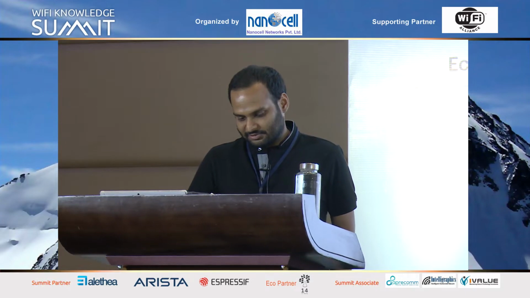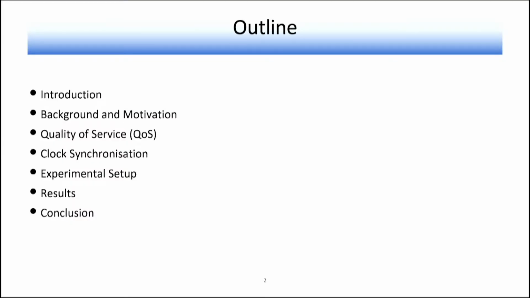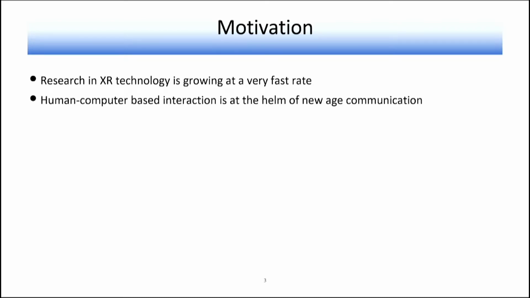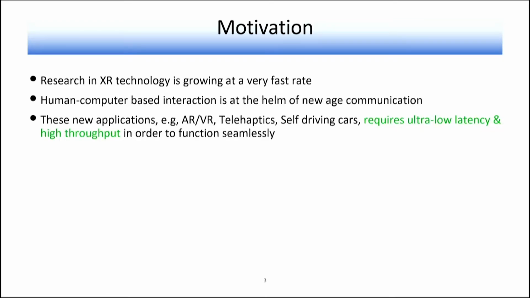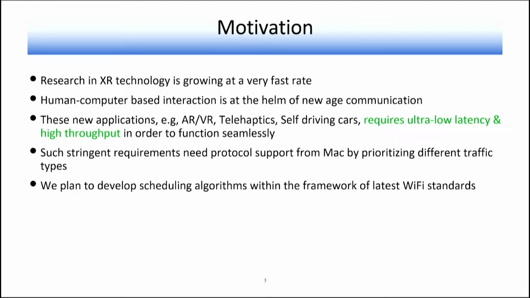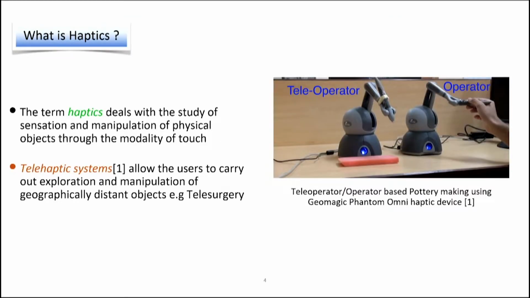The outline of the presentation would be, I will start from the background and motivation, then going up to experimental settings, results, conclusion. So augmented reality, telehaptic communication, autonomous vehicles, and cloud gaming are just a few emerging applications that require ultra low latency and high throughput to work seamlessly. Such stringent requirements need protocol support from MAC by prioritizing different traffic types. We plan to develop scheduling algorithms within the framework of latest Wi-Fi standards.